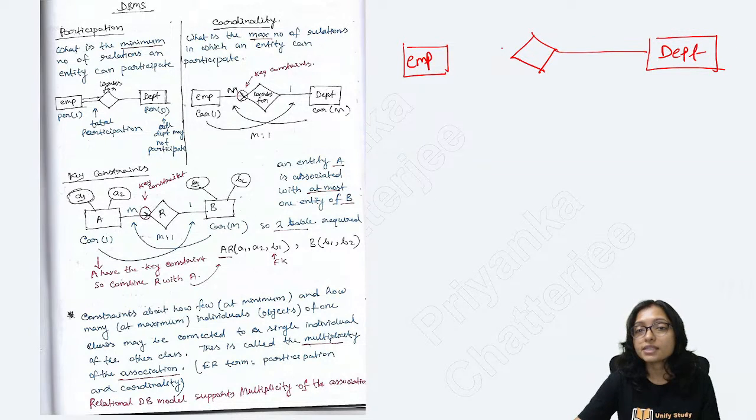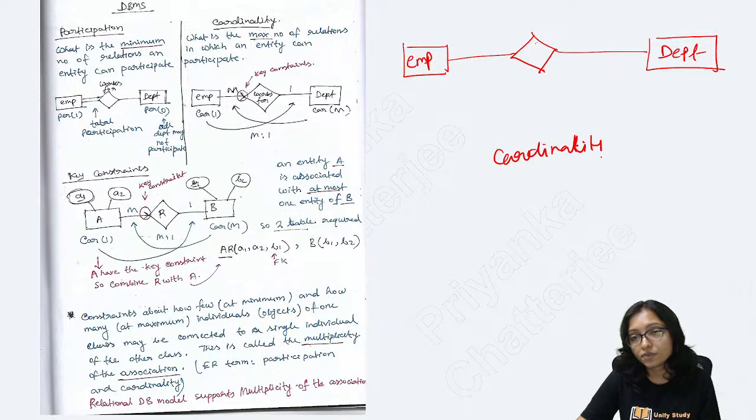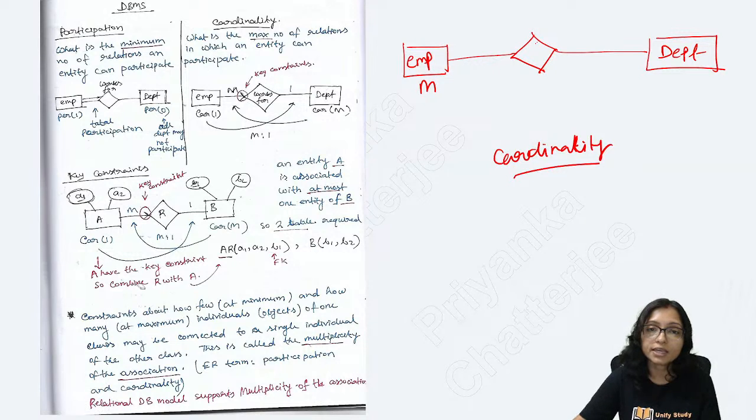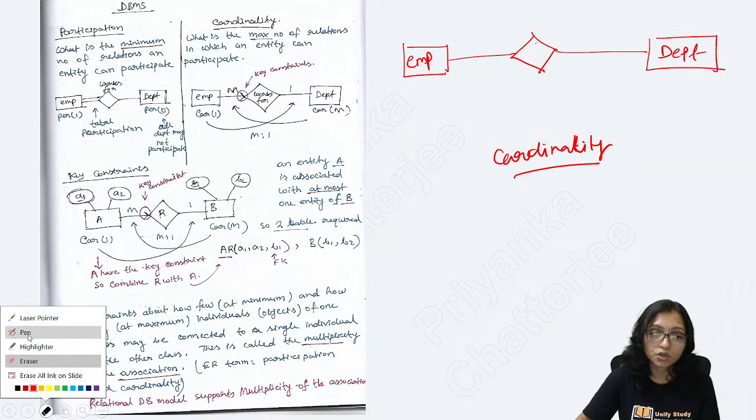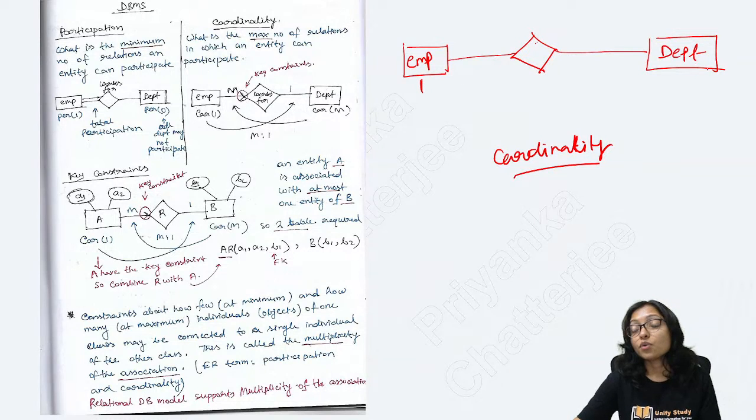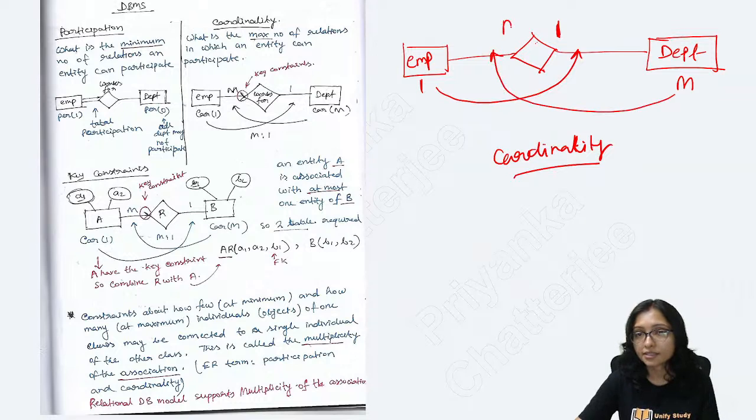The relationship always comes with cardinality, not with the participation. Here the cardinality was 1 because one employee can work for one department only. In one department there can be multiple employees, that is M. So 1 will go on this side and M will come on this side. Now it is M to 1.